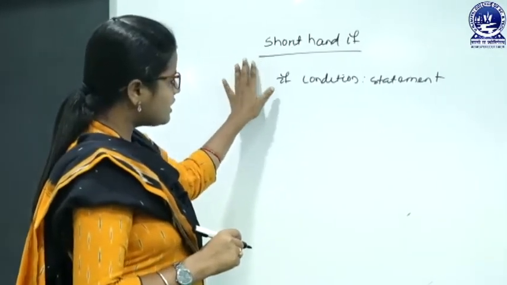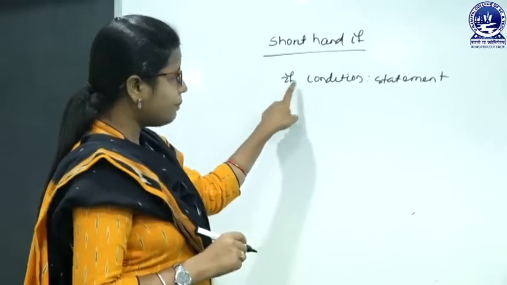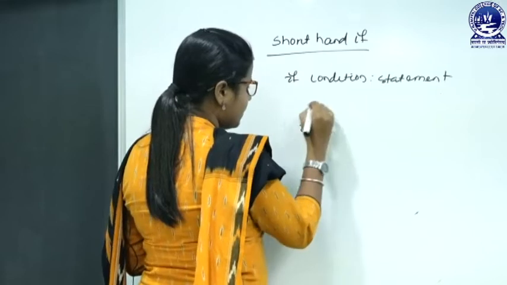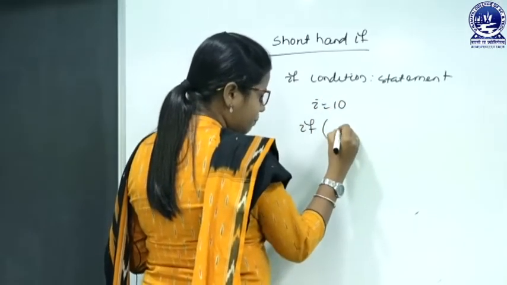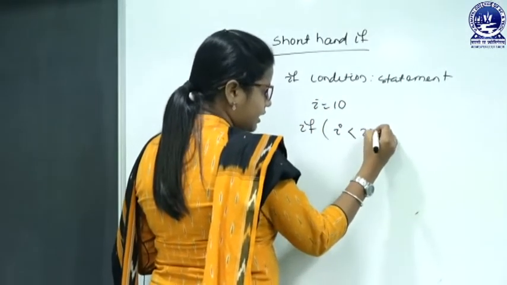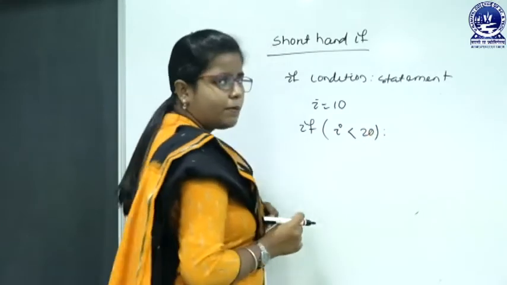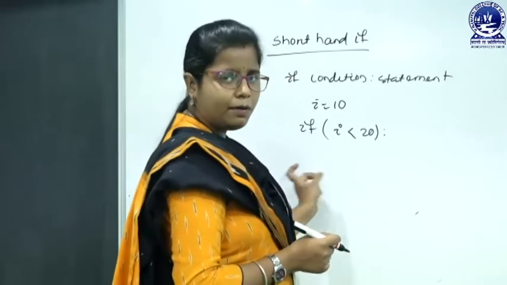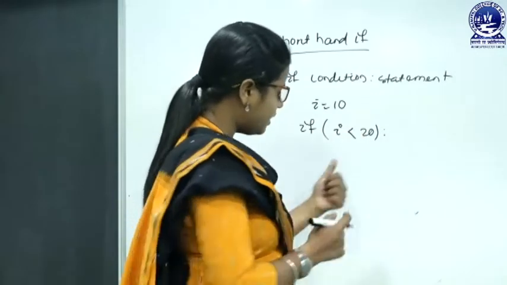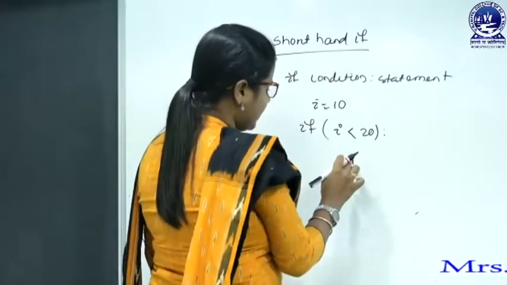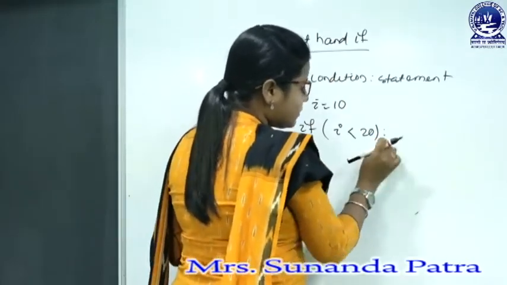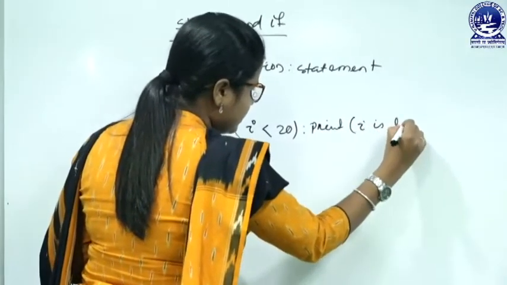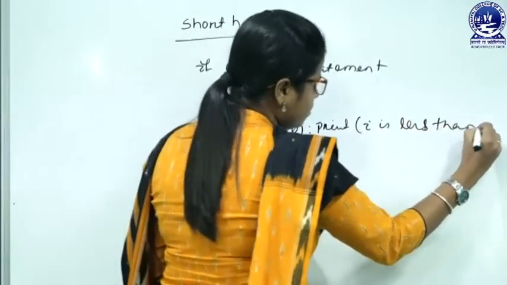The syntax for shorthand if is: if condition, then the statement. For example, suppose I equals to 10, if I is less than 20, here I am checking the condition. If I have to follow the indentation, then I can write the statement after skipping a tab or 4 spaces. But in case of shorthand if, I can write the statement after the colon. That means print "I is less than 20."